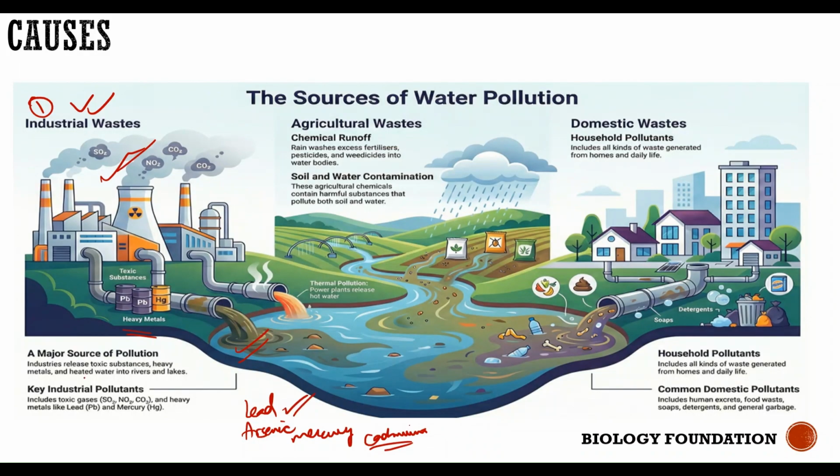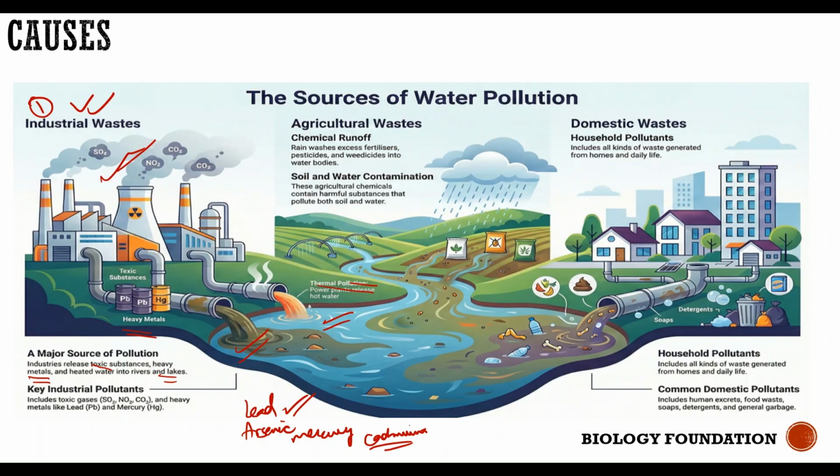Industries release toxic substances such as heavy metals into rivers and lakes, and sometimes industries release hot water directly into the water. That is called thermal pollution. What is thermal pollution? Releasing hot water into the water body. When hot water is directly released into the water body, what happens? There will be a change in the temperature of the water body, which can cause an imbalance in the growth of the aquatic organisms present inside the water.